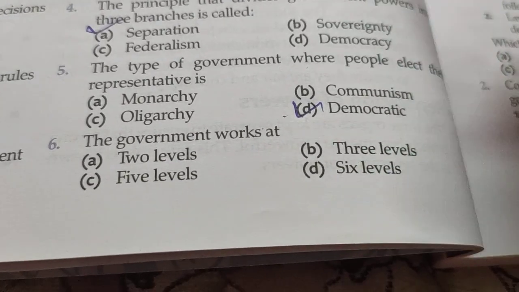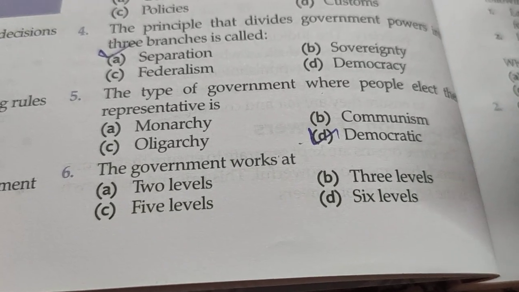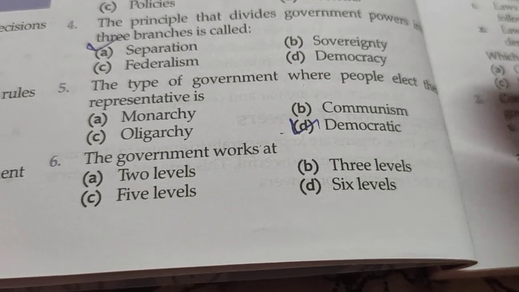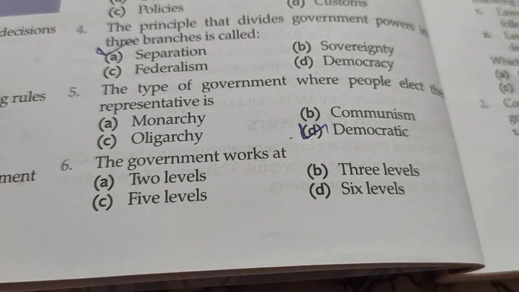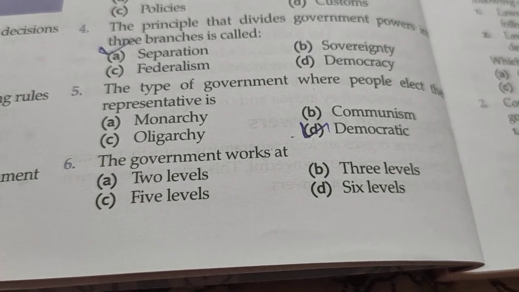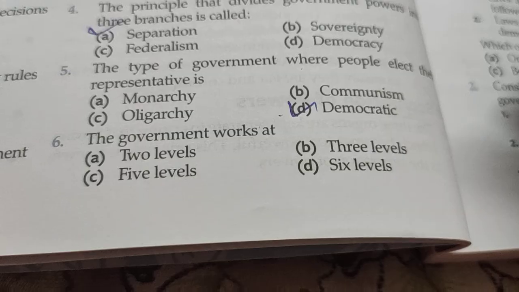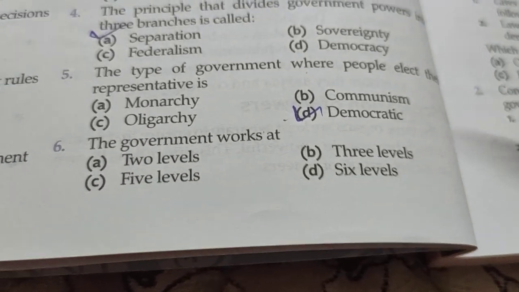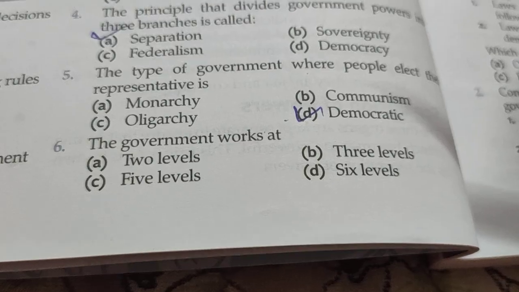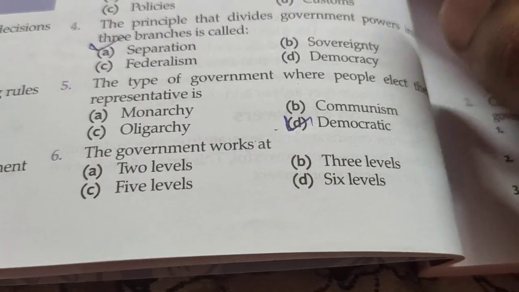Communism is a type of government as well as an economic system in which individual people do not own land, factories or machinery. Either the government or the whole community owns these things. That we call communism. Monarchy you know, like a single person takes the whole thing, that is the monarchy.